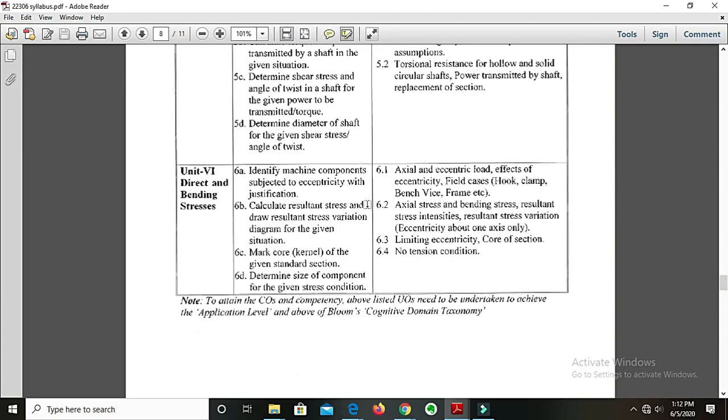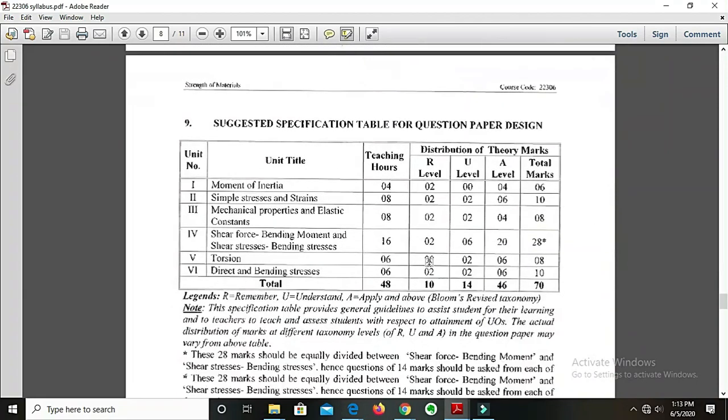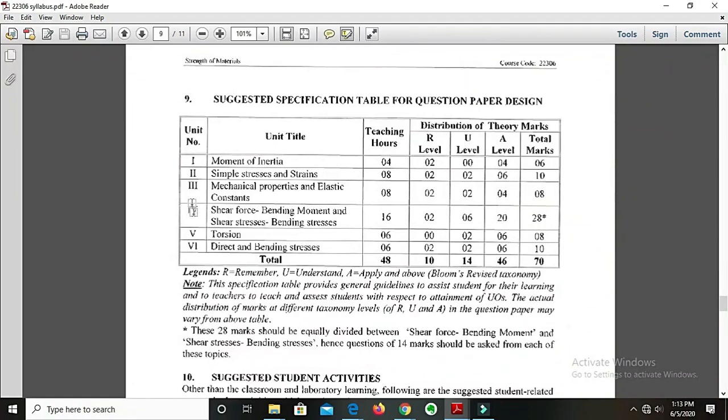Okay. Again, under point 6.2 we will have axial stress and bending stress, then resultant stress intensities, resultant stress variation, and all we will learn over here. Then under point 6.3 we will have limiting eccentricity, core of section. What does core of section mean? Core of section is also called the kernel of the section. What is kernel, what is core, we will see over here. What is the limit of eccentricity, and how it is related to the no tension condition, we will learn in this particular topic. Okay, so likewise we will have 6 topics totaling about 70 marks.